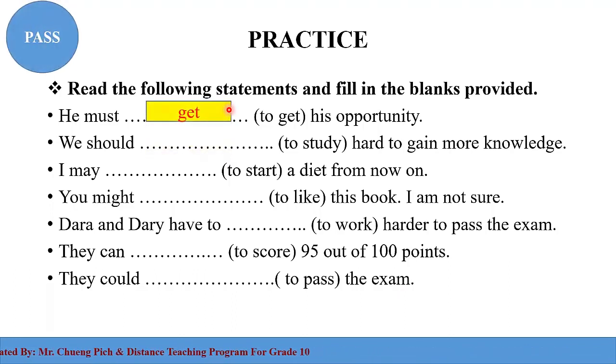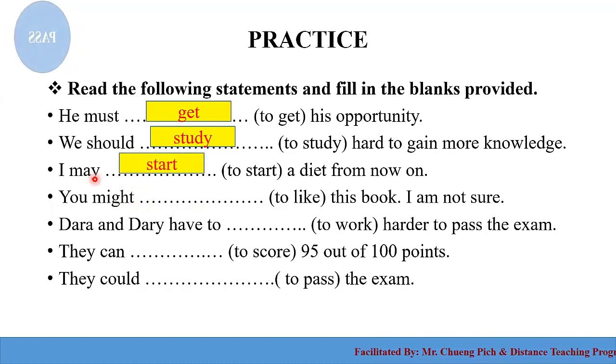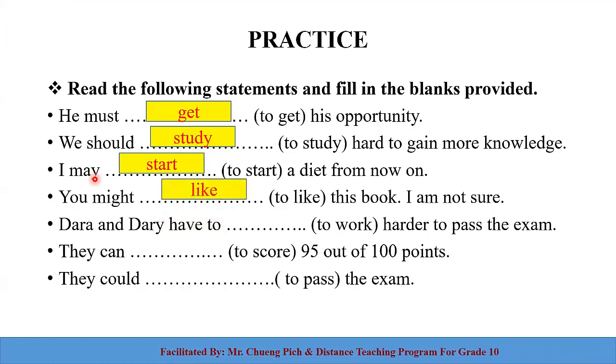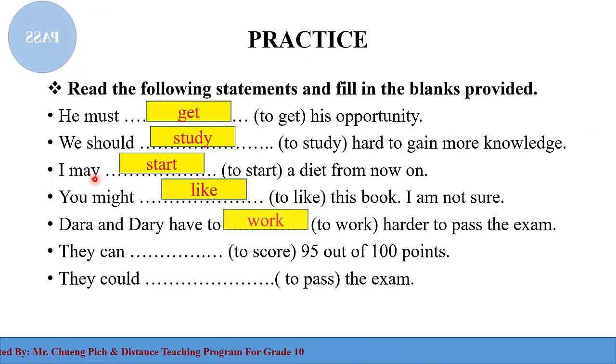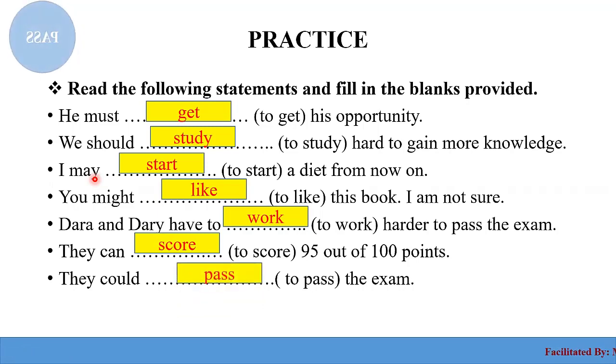Yeah, must get this opportunity. It is simple. Number 2, we should study hard to gain more knowledge. Number 3, it could be the third sentence here. I may start a diet from now on. Number 4, you might like this book. I am not sure. Dara and Dari have to work harder to pass the exam. This one, you can score 95 out of 100 points. The last one, you could pass the exam.